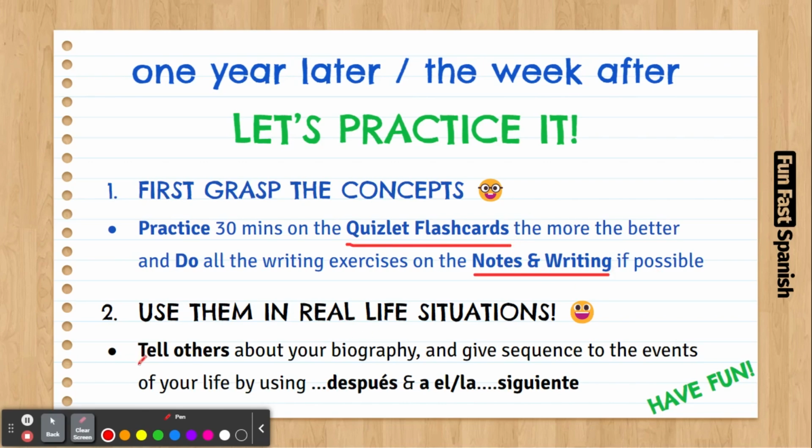Then tell others, or a native person, about your biography or a process in the past, and give sequence to these events by using time después or a el time siguiente, like 3 años después, 2 años después, o al año siguiente, a la semana siguiente. So think about your biography, another person's biography or story, or a process, and practice this.